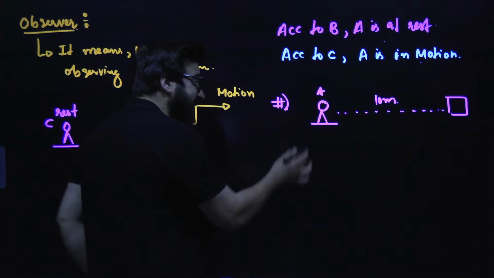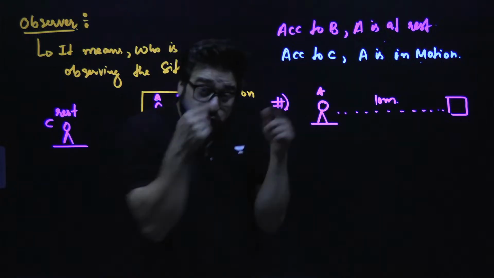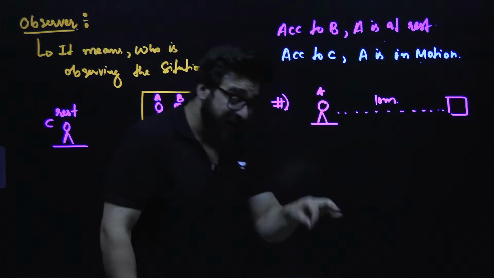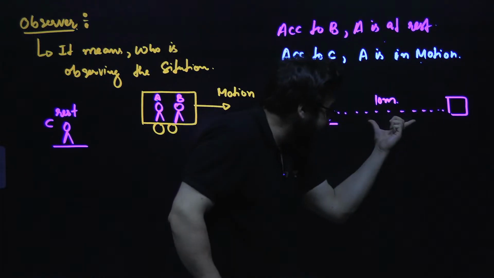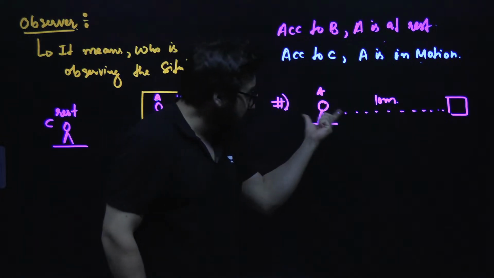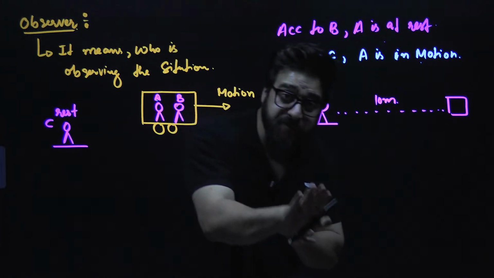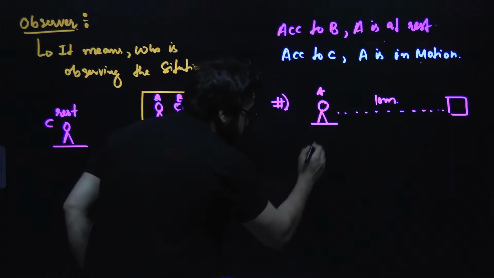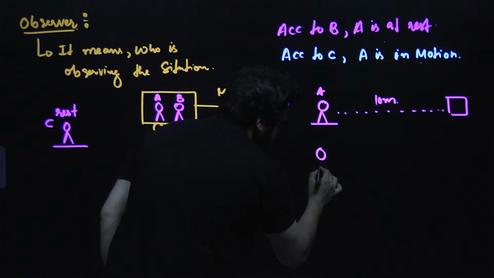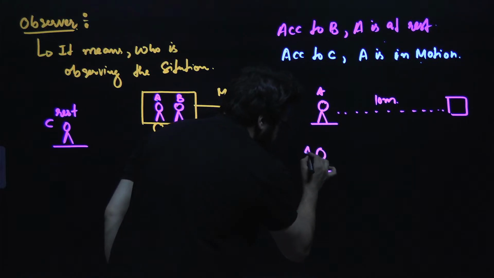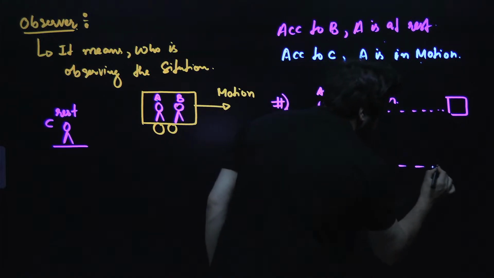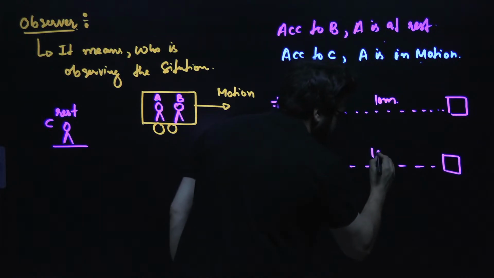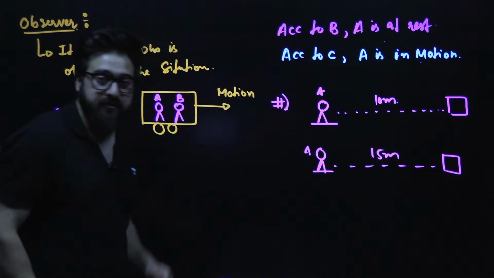In that case, A is observing the situation, and with respect to A, the distance is 10 meters. So here A is the observer, and A is the frame of reference. Let's suppose the same person A, and the object is at 15 meters.